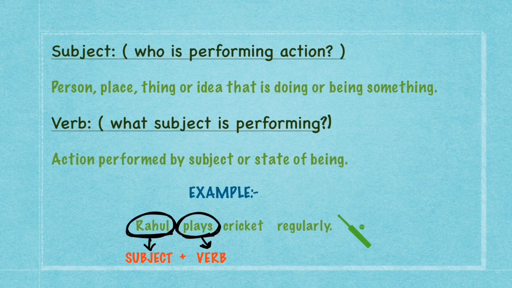For example, we can say Rahul plays cricket regularly. Dear students, you have to ask the question, who is performing the action? Who is playing? Rahul. So Rahul is the subject here. And how do we identify verb? What subject is performing? What is Rahul doing? Playing. So plays is the verb here. So in this way we can identify the subject and verb.